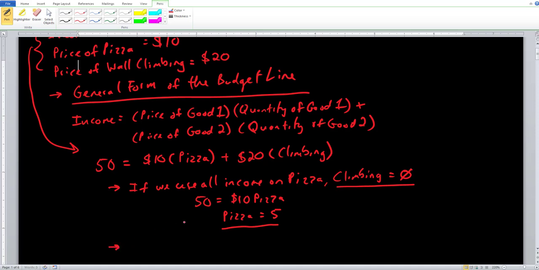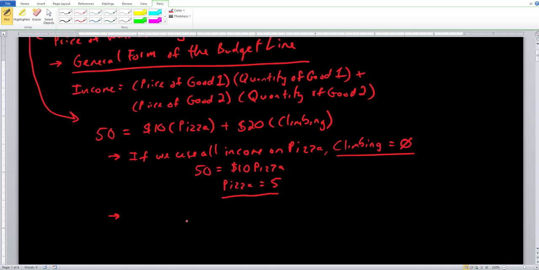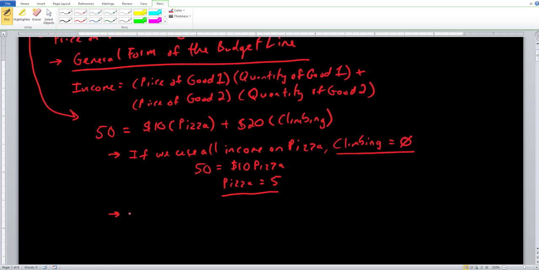What happens if we use all of our income on hours of wall climbing instead? We do the same exact methodology. Here, I'll denote wall climbing as WC for shorthand. That tells us that quantity of pizza is going to equal 0, so this term drops out of the equation. Pizza equals 0, so all we're left with is 50 equals 20 WC.